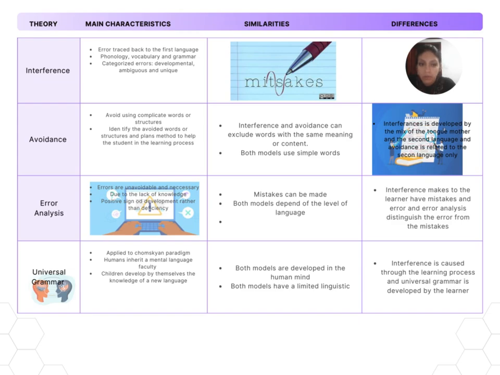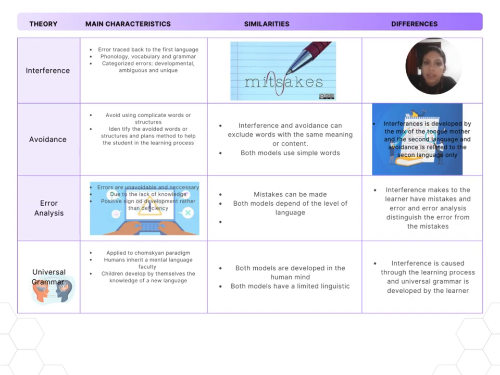Some similarities that we have: interference and avoidance can exclude some words with the same meaning or context, and both models try to always use simple words.